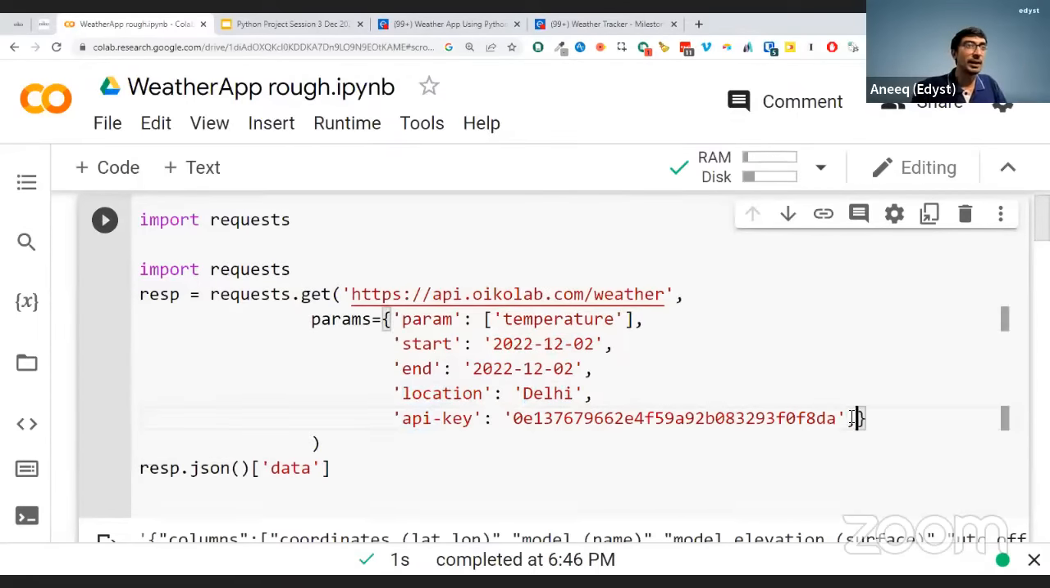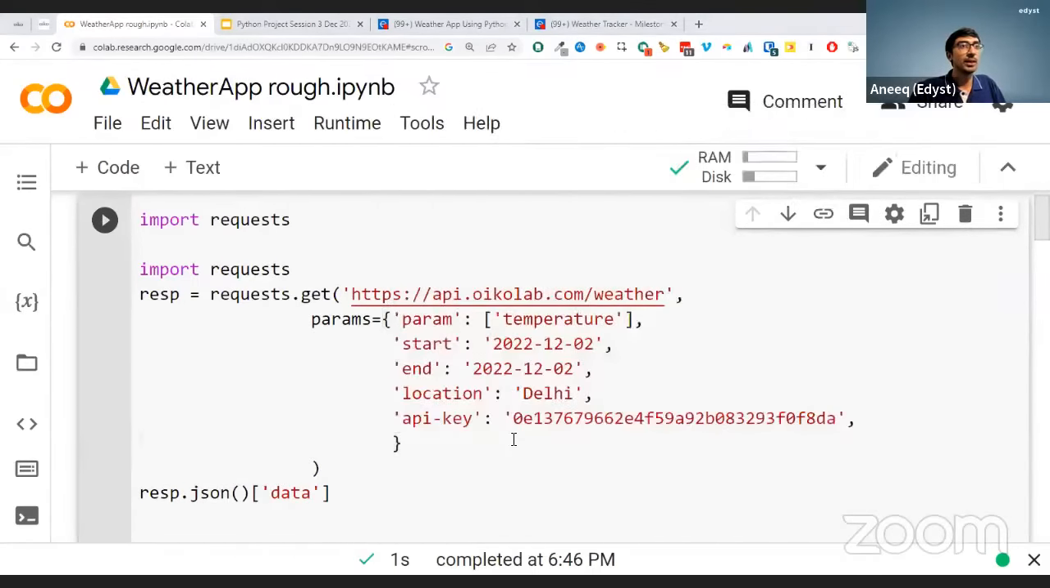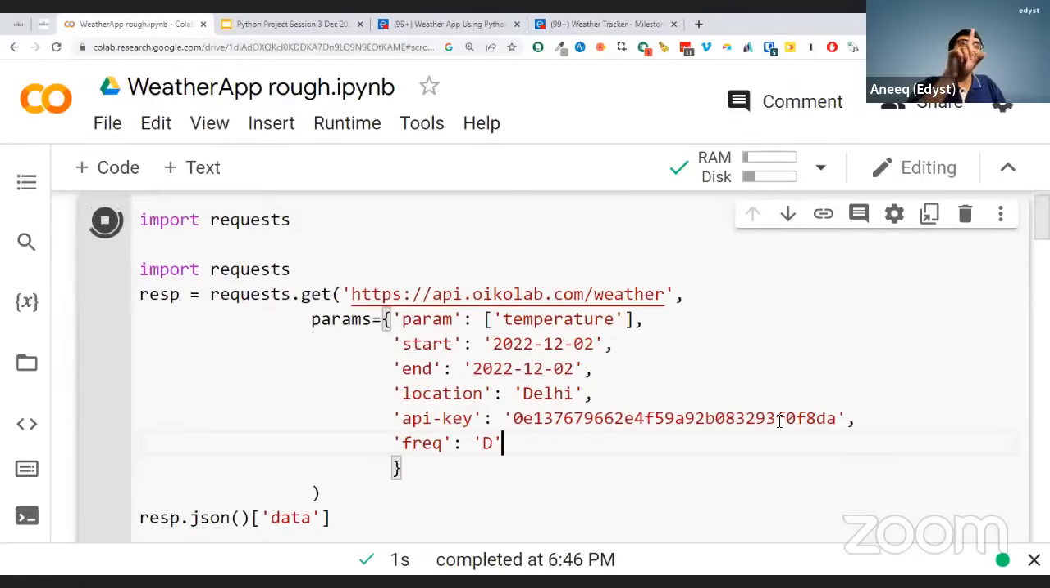And I forgot one parameter. Let me add one parameter, which is how frequently do you want it? This is one more parameter. If you read their documentation, you'll get frequency equal to day. Why did I do this day? Because I want just that day. I don't want hourly or minute-wise data. I want just for that day.